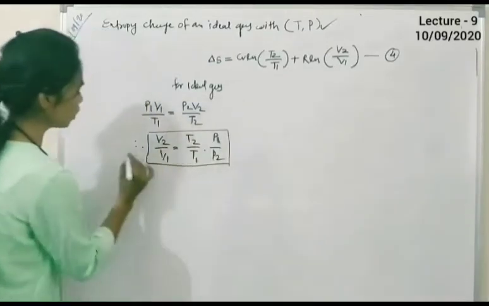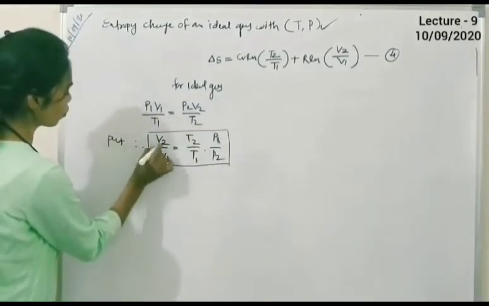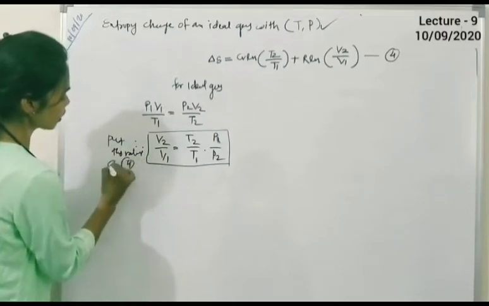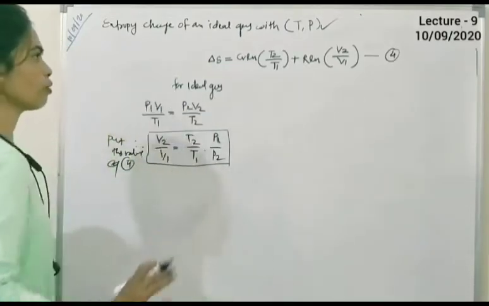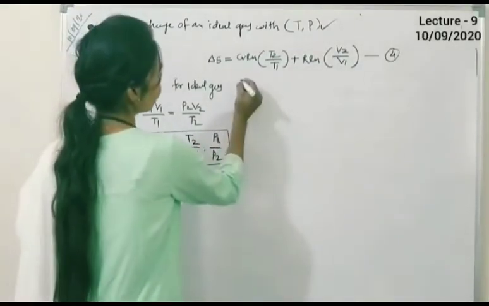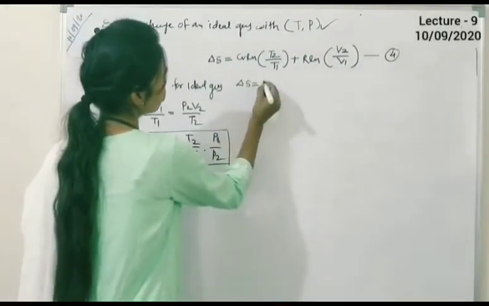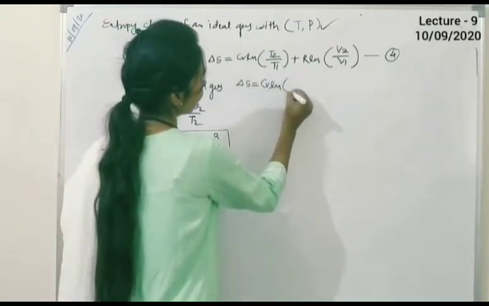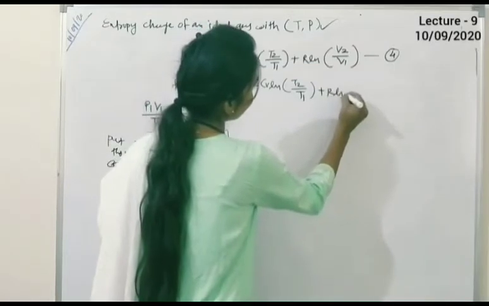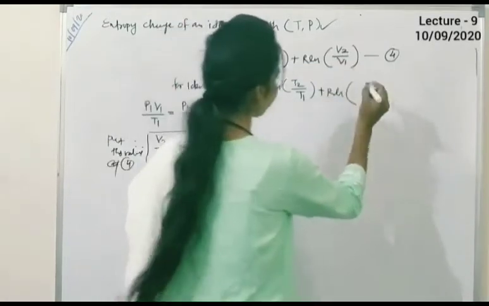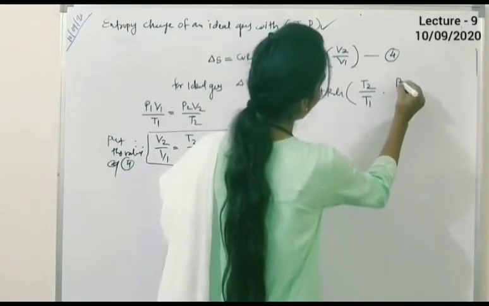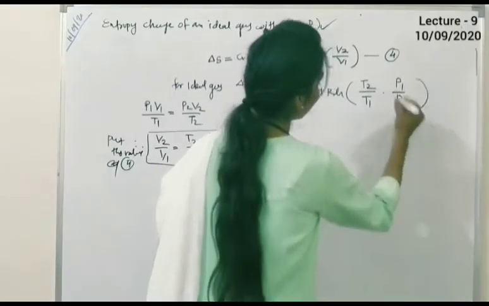We will get one value for V2 upon V1, and we have to put this value in the fourth equation. So what equation do we get? Delta S is equal to Cv ln T2 upon T1 plus R ln of T2 upon T1 into P1 upon P2.